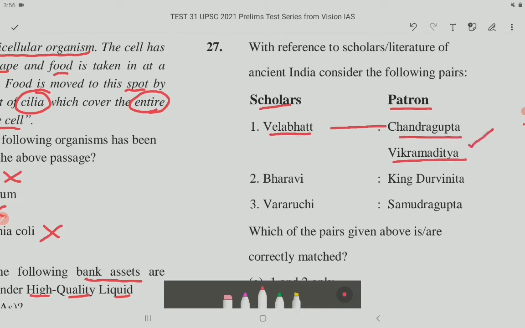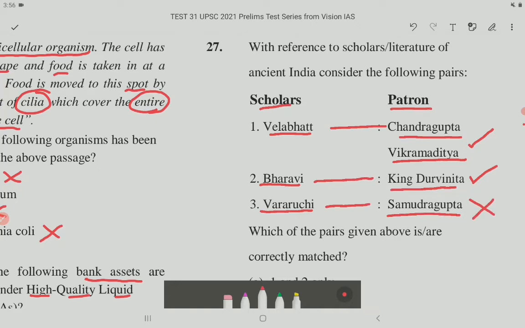This is correct. Number 2, we have Varavi and his patron is King Durvinita. This is correct. Number 3, we have Viraruchi. His patron is Samudragupta. This is incorrect.